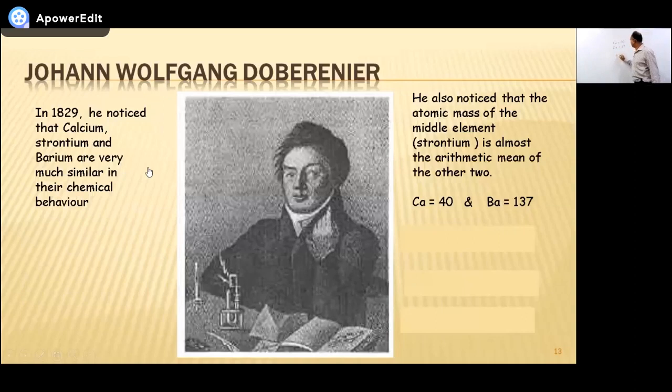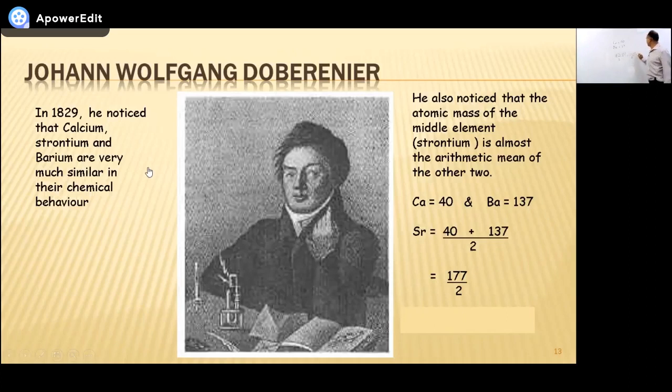What he did, he added them to find the average. As you can see on the screen, 40 plus 137 divided by 2 gives 77 over 2. The answer is 88.5.